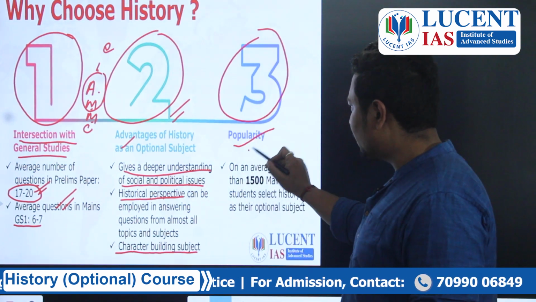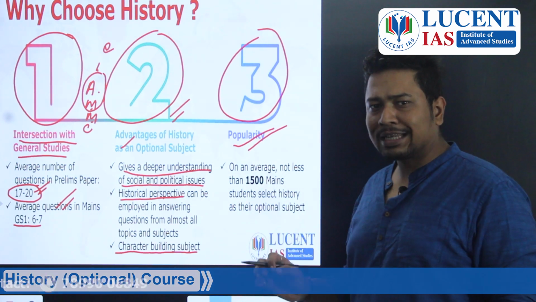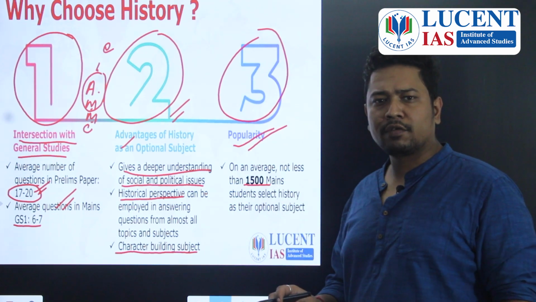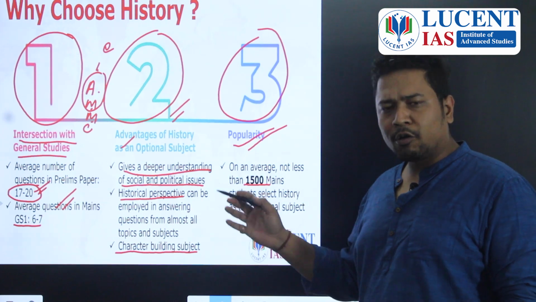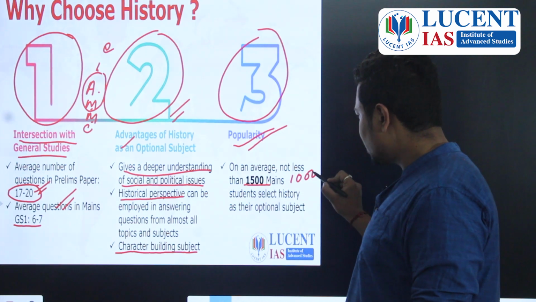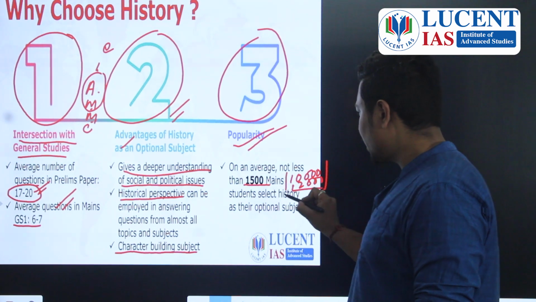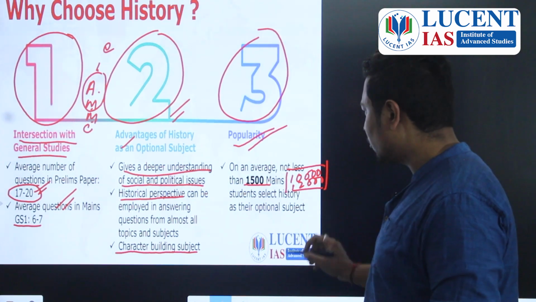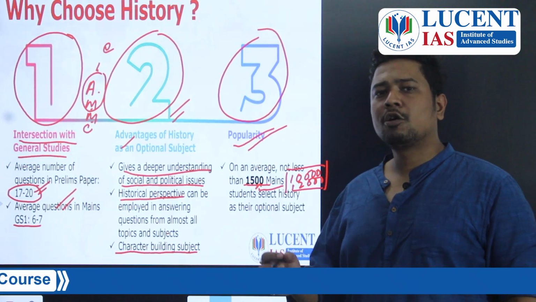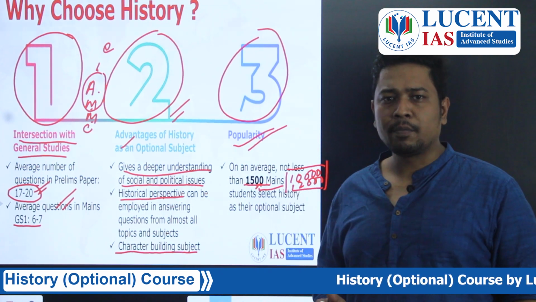The third set of advantages. This is not actually an advantage, but I'm just trying to impress upon you that it is popular. The subject history is taken up by around 1500 students every year in their mains examination. On an average, around 10,000 to 12,000 students become eligible to sit for the mains examination, and out of this, on an average, around 1500 students appear with history as their optional subject. So it will be around 15% of students attempting mains.